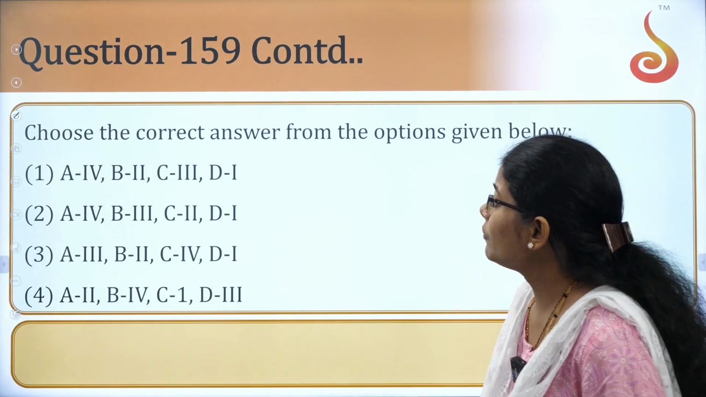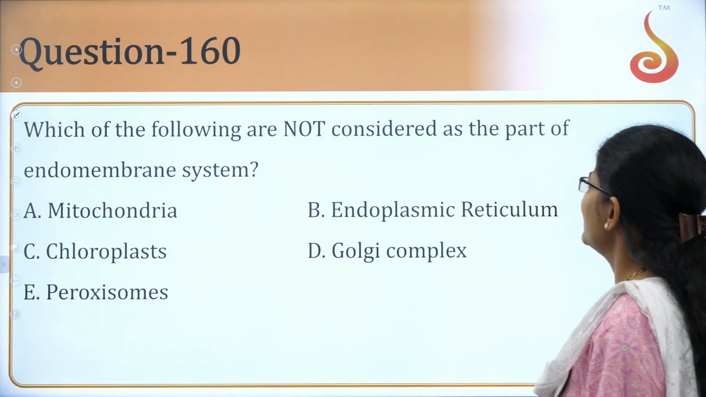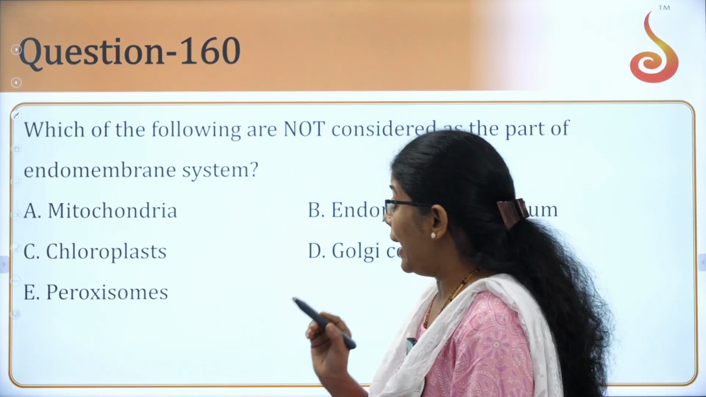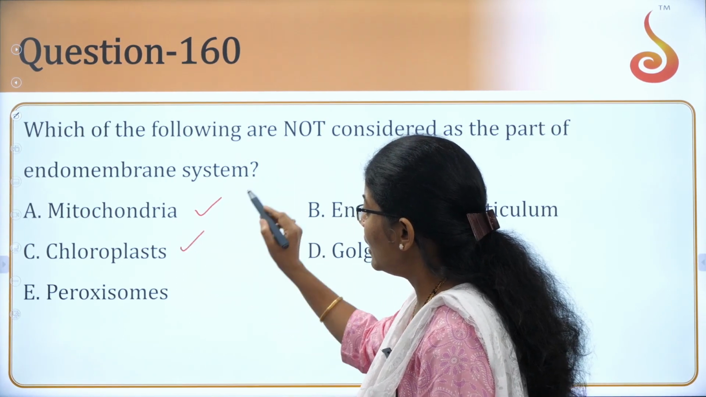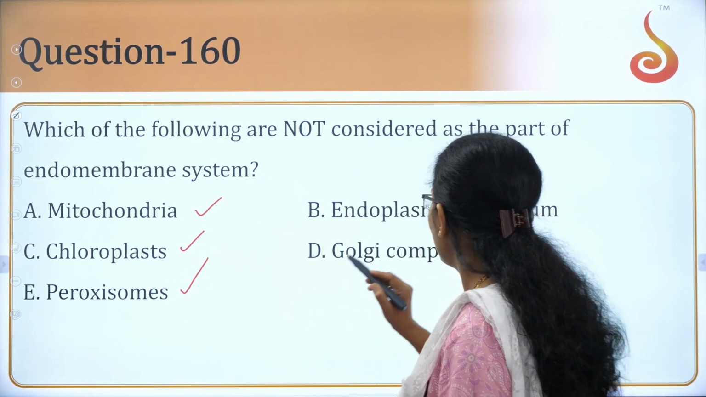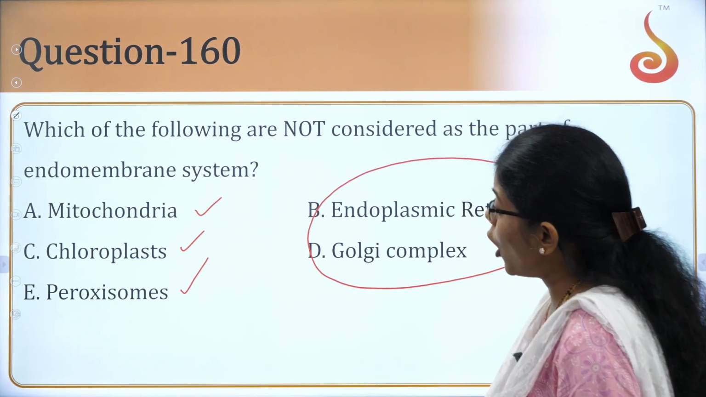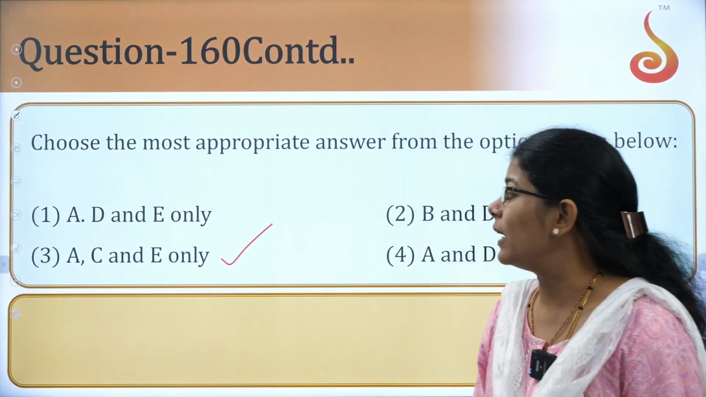Okay. Next one. Which one of the following are not considered as a part of the endomembrane system? Endomembrane, if you talk about it, mitochondria, the chloroplast and the peroxisome are not part of it. The option here is A, C and E only.